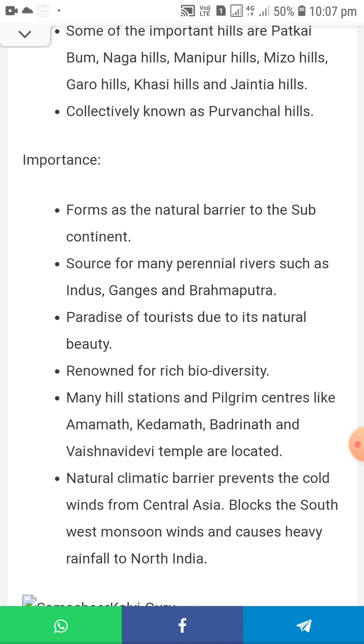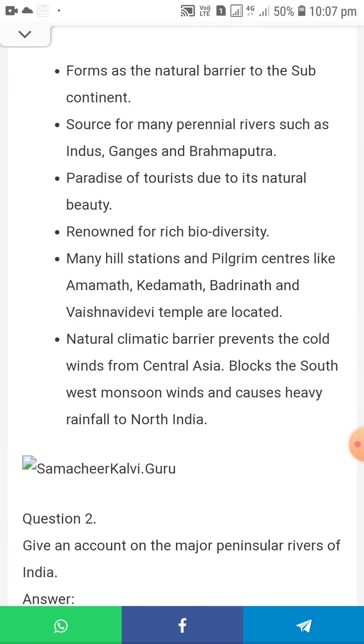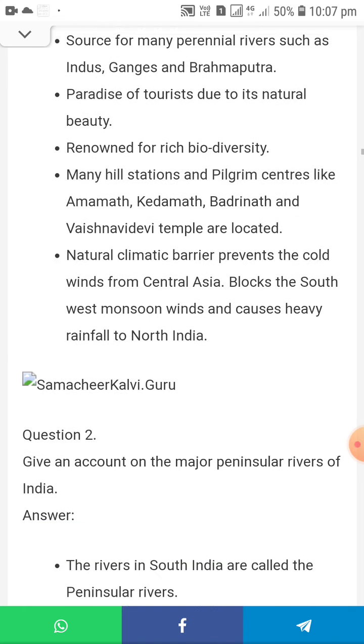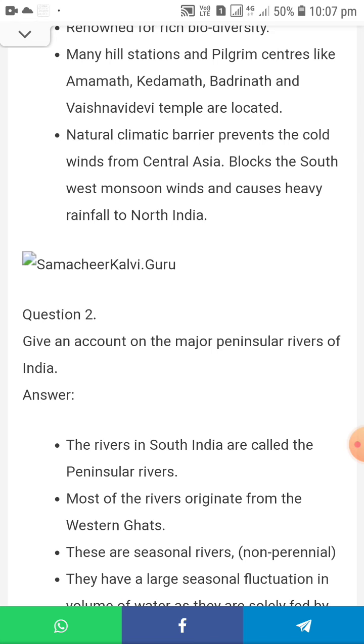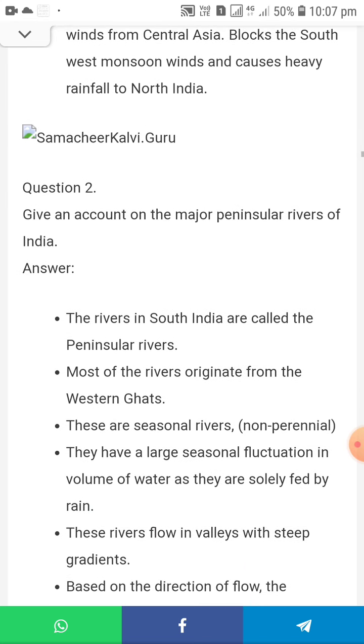They are the source of many perennial rivers, such as the important rivers Indus, Ganges and Brahmaputra. They are a paradise for tourists, who are attracted by the natural beauty, and renowned for rich biodiversity. Many hill stations and pilgrim centres like Amarnath, Kedarnath, Badrinath and the Vaishno Devi temple are located here. It is a natural climatic barrier that prevents the cold winds from Central Asia, blocks the southwest monsoon winds and causes heavy rainfall to North India.